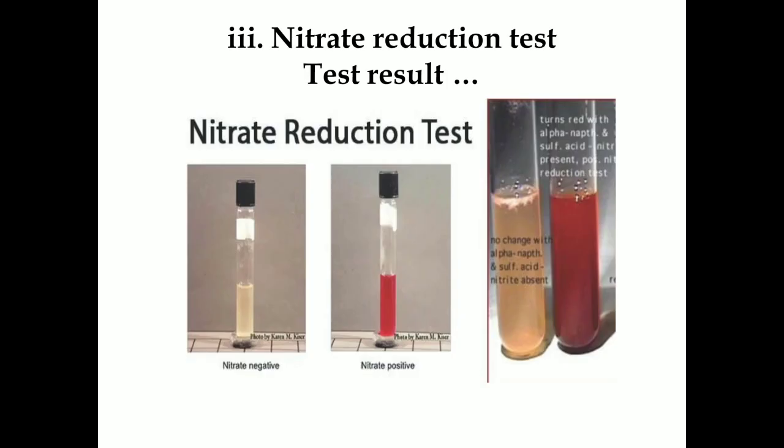Then next one, the nitrate reduction test. In this case, prepare the nitrate broth media, inoculate the bacterium, then incubate for 24 to 48 hours at 37 degrees Celsius, then add 5 drops each of sulfanilic acid and alpha naphthylamine, then wait for the result. In this picture, you can see the negative and positive results. The redness in the broth indicates a positive nitrate reduction test. No change indicates a negative test.